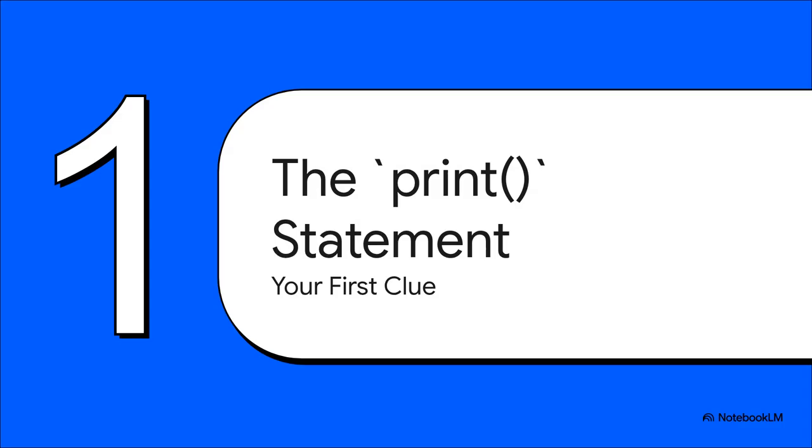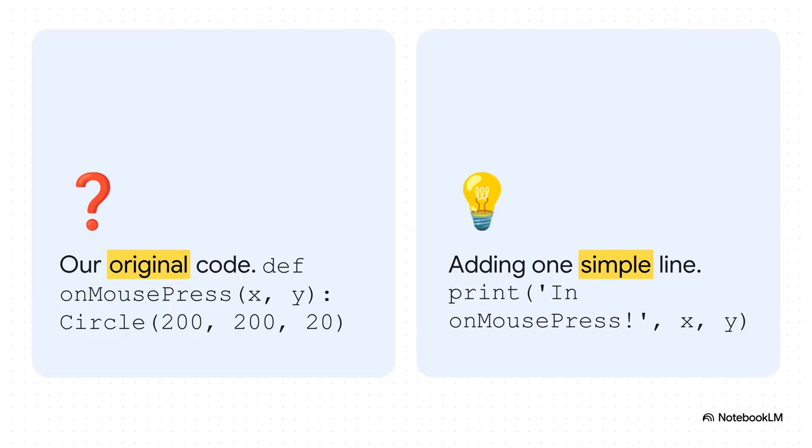Every good detective needs a toolkit, and our very first tool is what I like to call the coder's magnifying glass, this simple but incredibly powerful print statement. This is how we're going to find our first clue and see what's really going on behind the scenes. So to investigate, we're just going to add one single line of code.